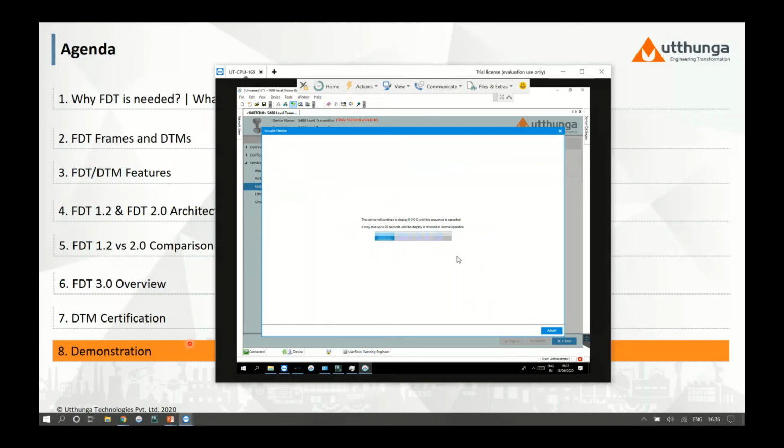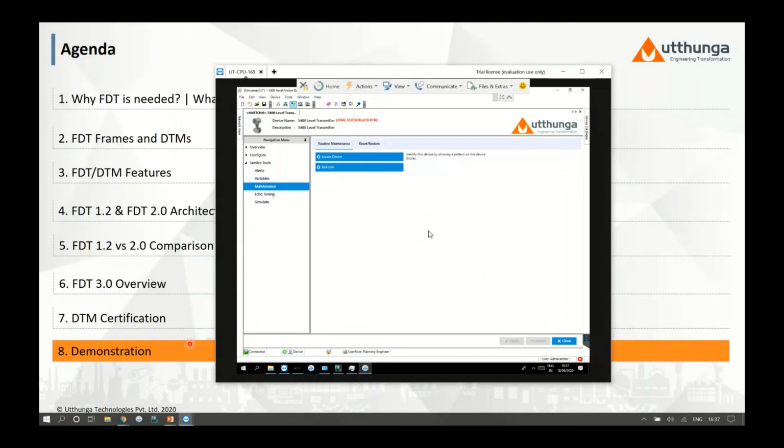And another interesting thing about this method is until you abort this method, this image or the representation will be shown in your device for a minute, and it will change it to the actual. Generally, it will have the primary variables or dynamic variables. So with that, you can identify. Once you identify, you can abort this method. And that is the end of this method. And this is one of the common methods that is generally made available from the HART 7 and 6 specifications. So let us move on to the offline configuration.